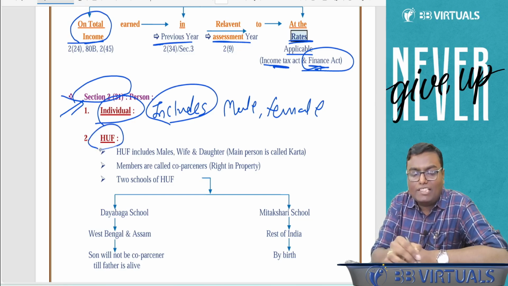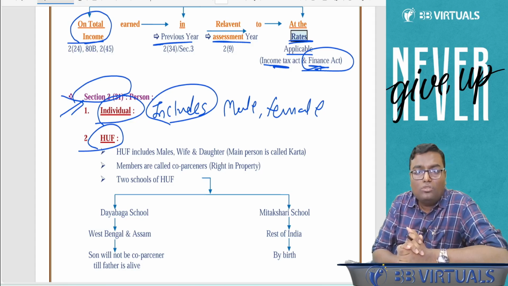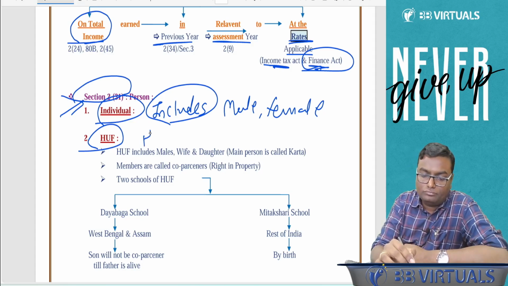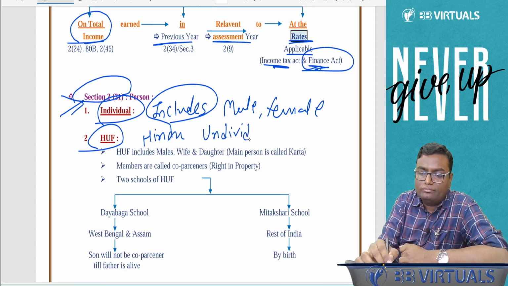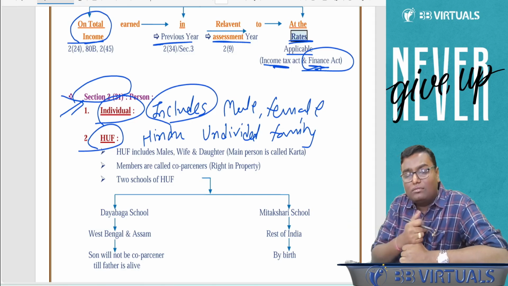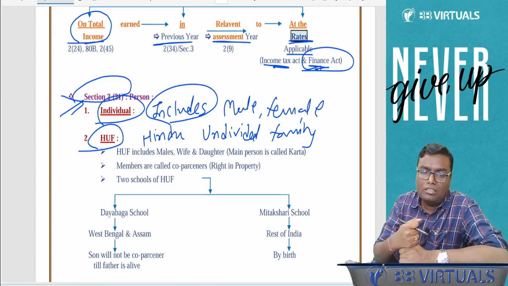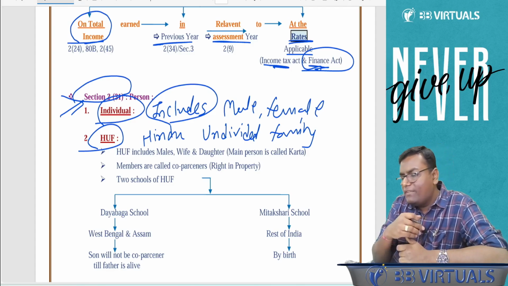Second one is HUF. The full form of HUF is Hindu Undivided Family. So basically, HUF is also a person. If HUF is earning some income, it also has to pay income tax. The question arises, what is Hindu Undivided Family?